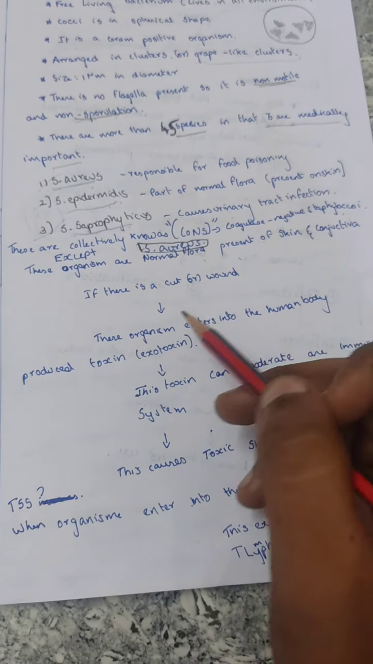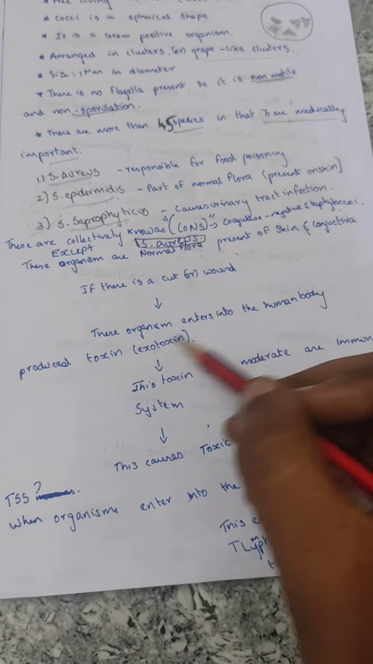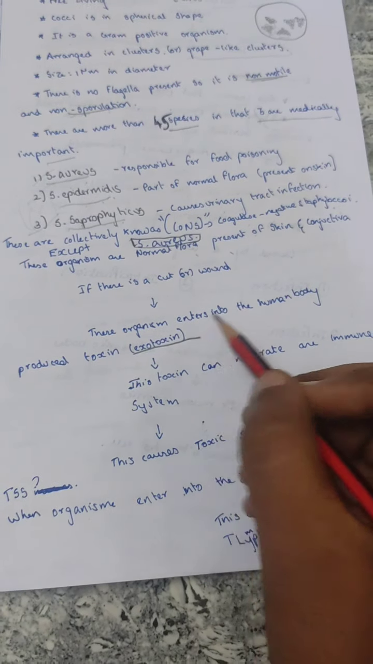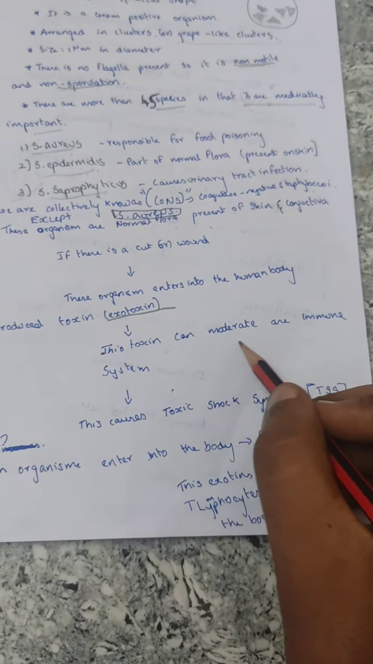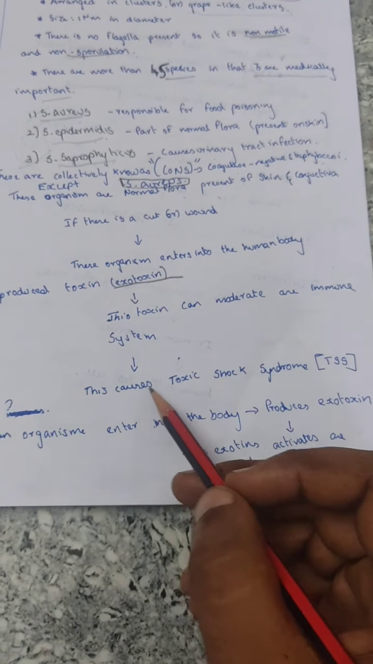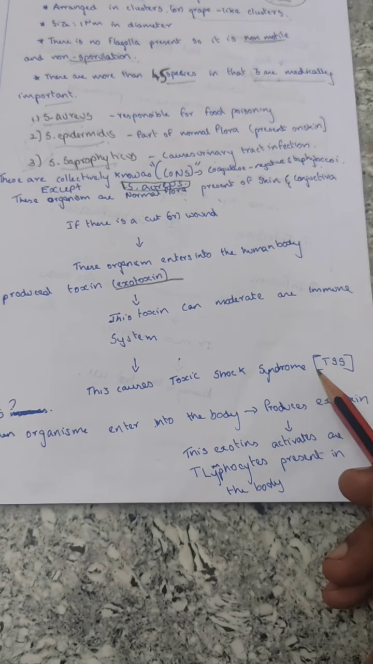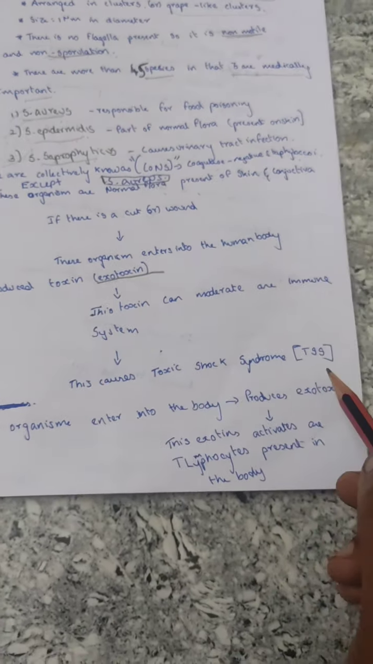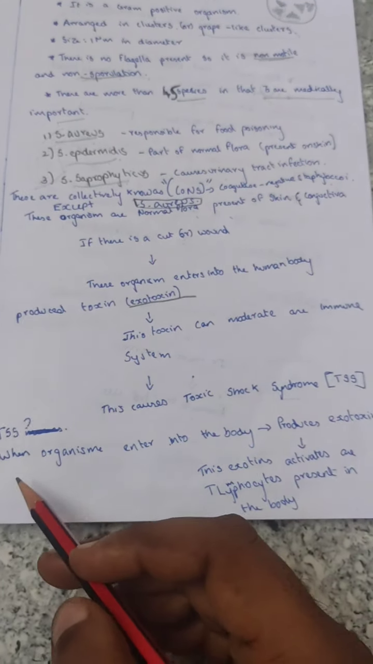If there is a cut or a wound, these organisms enter into the human body and produce a toxin, which is known as exotoxin. This toxin can modulate our immune system, and this causes toxic shock syndrome, TSS. What is TSS? Toxic shock syndrome.